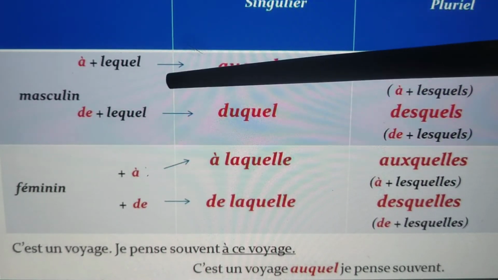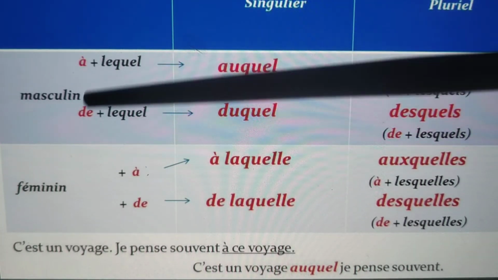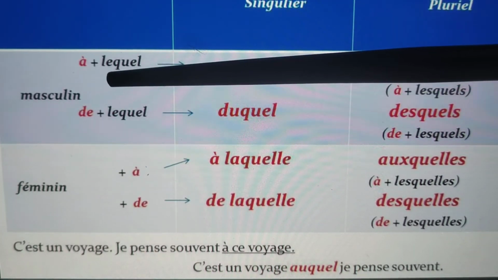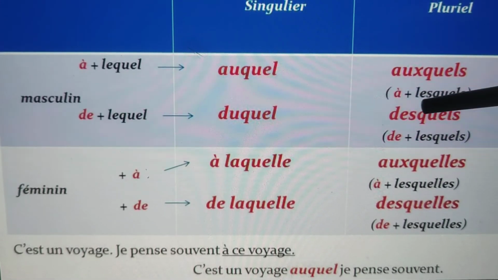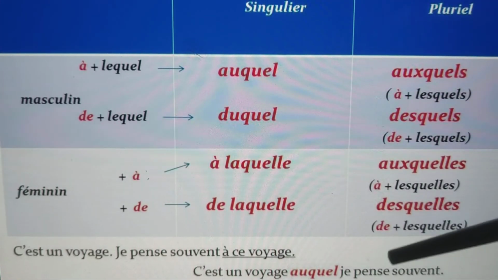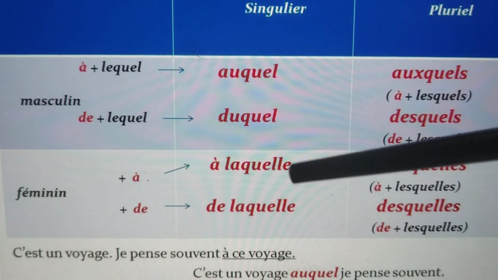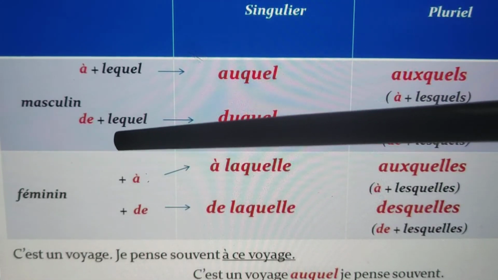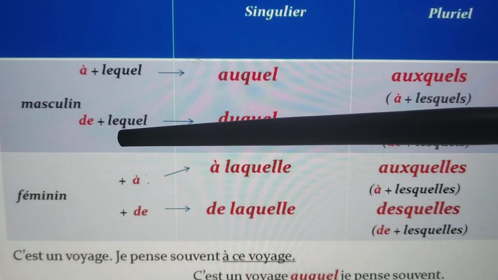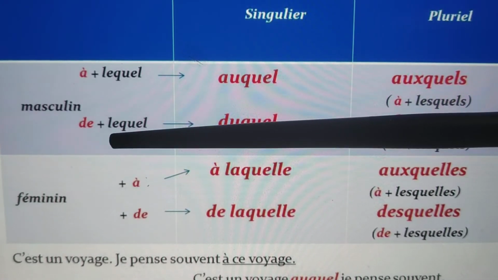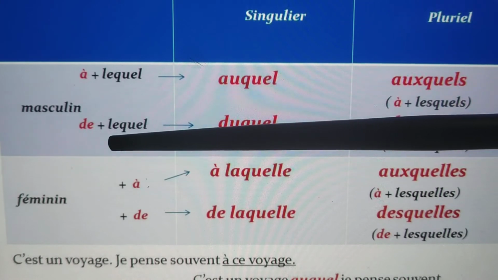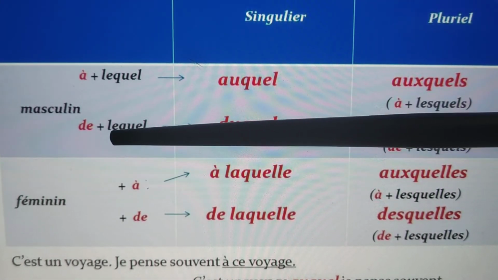So when we combine the pronom interrogatif with à or de, you can see there is a definite article: le, la, again le. In the contracted articles you have seen that we combine definite articles and the prepositions à and de. Same rule we will apply over here.